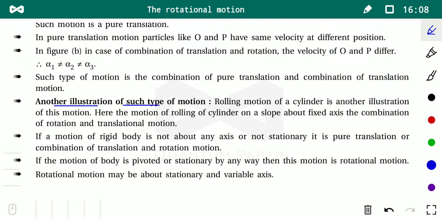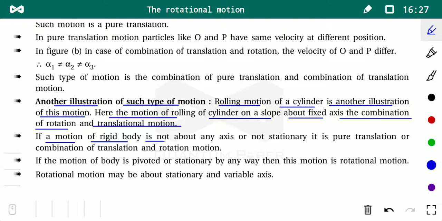Another illustration of such type of motion is the rolling motion of a cylinder. Here the rolling of the cylinder on a slope is a combination of both rotation and translation motion. If the motion of the body is not about any fixed axis, or it is not stationary, then it is pure translation or a combination of translation and rotational motion.